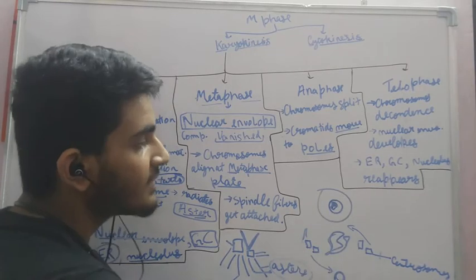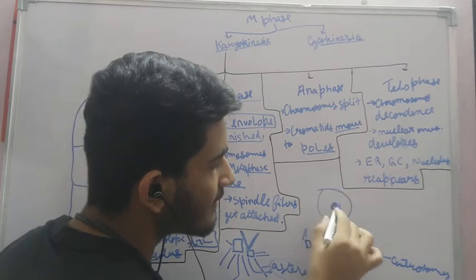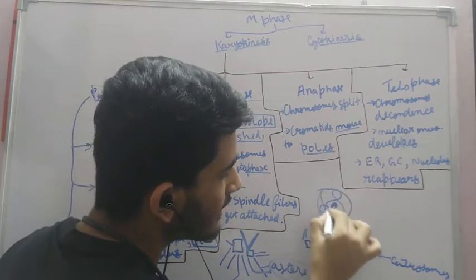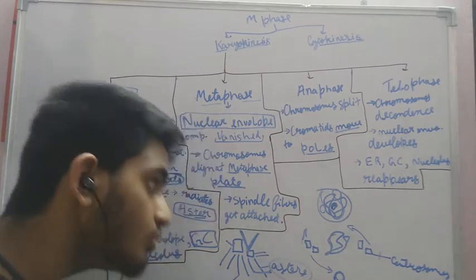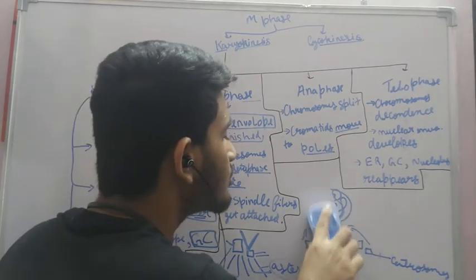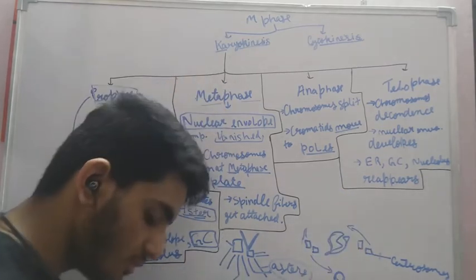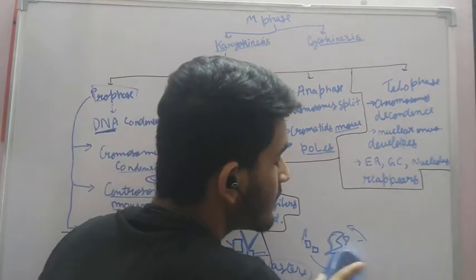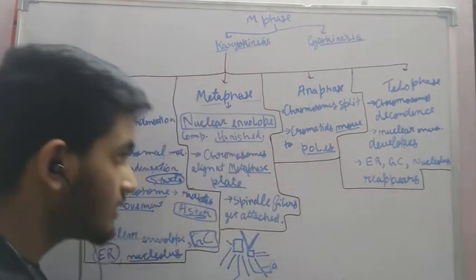So if the nuclear envelope had not been there, this chromatin material would roam in the whole cell, which will disturb the cell. So to bind the chromatin material into one place, the nuclear envelope is present. So in metaphase, it starts vanishing.